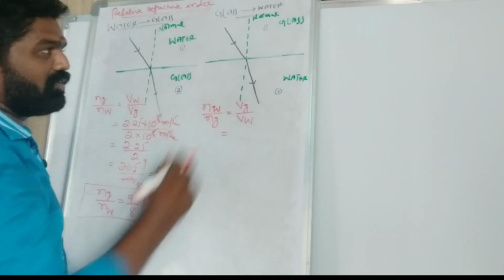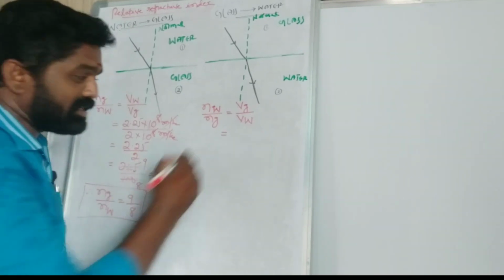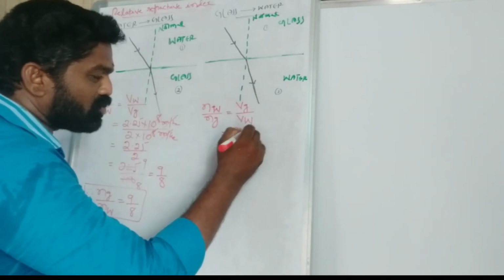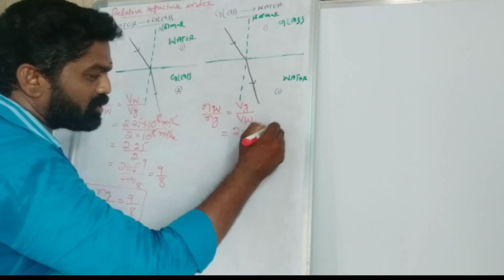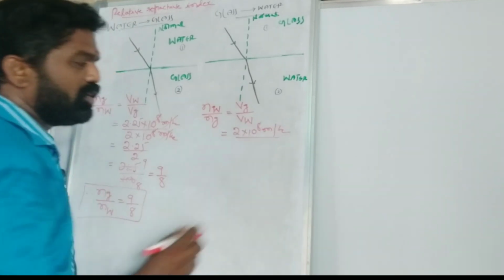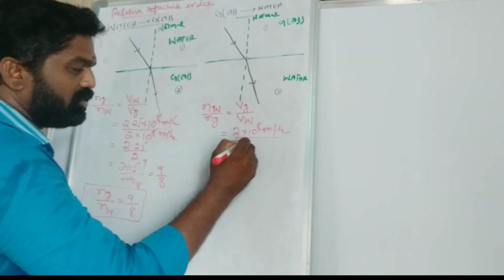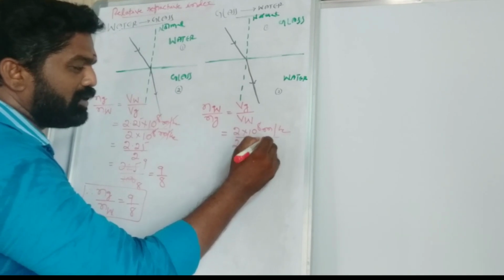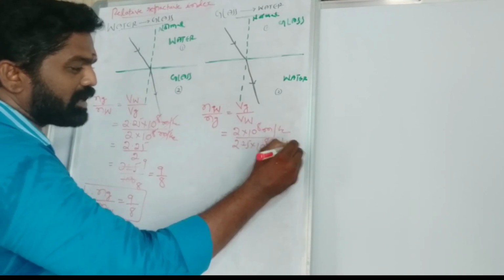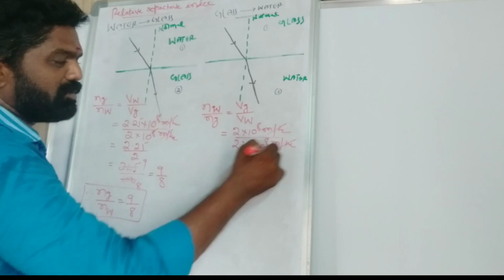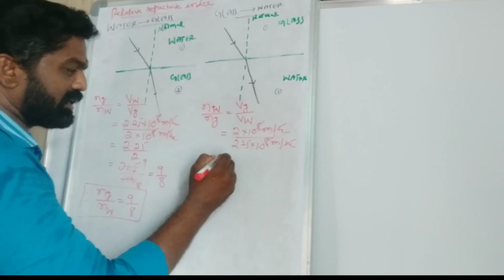So the speed of light in glass, you know, is 2 into 10 power 8 meters per second. Speed of light in water is 2.25 into 10 power 8 meters per second. So meter per second, 10 power 8, 10 power 8 get cancelled.